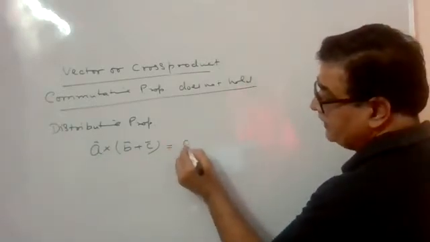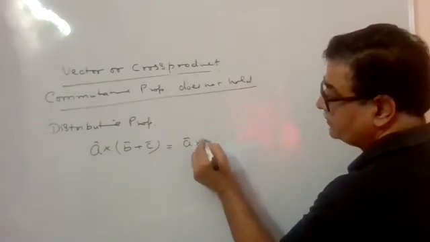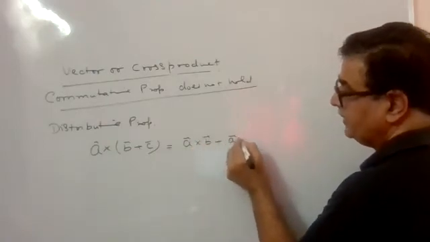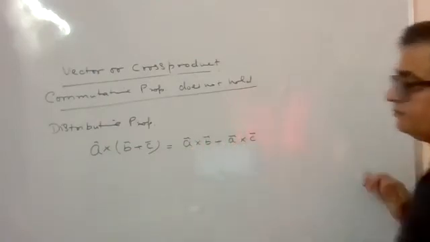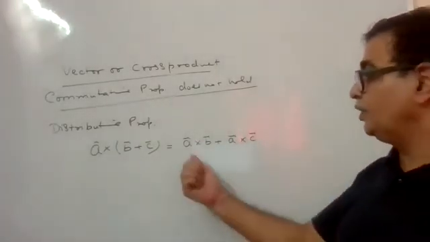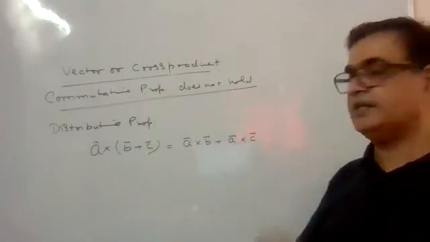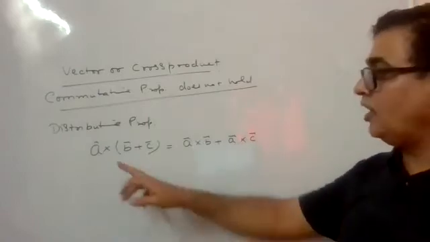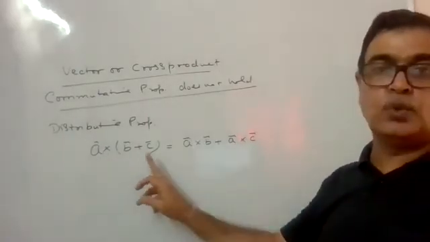What this property says, it will be A cross B plus A cross C. A cross B plus C is equal to A cross B plus A cross C. This is called distribution of cross over addition.